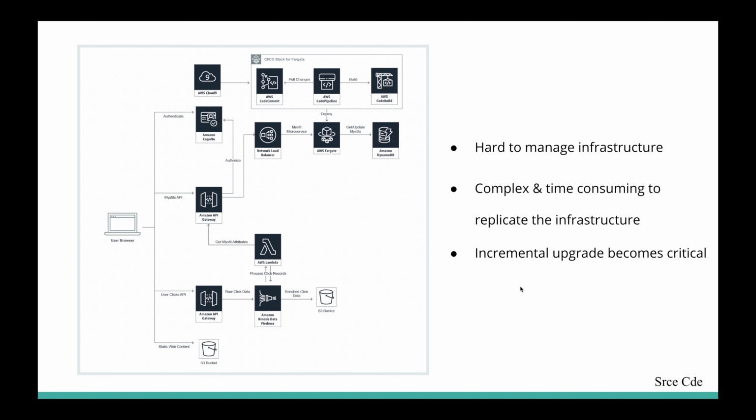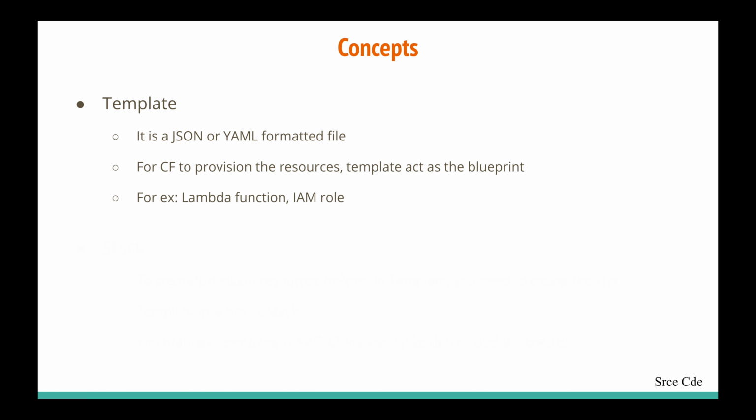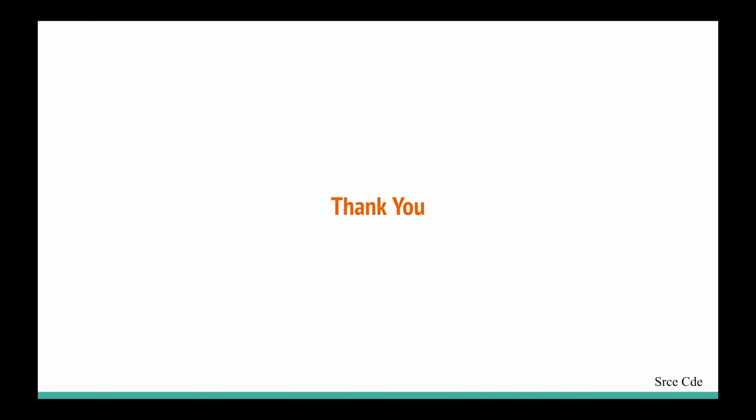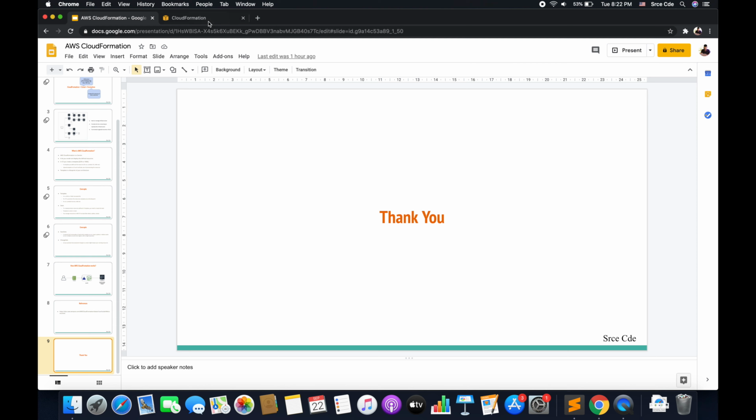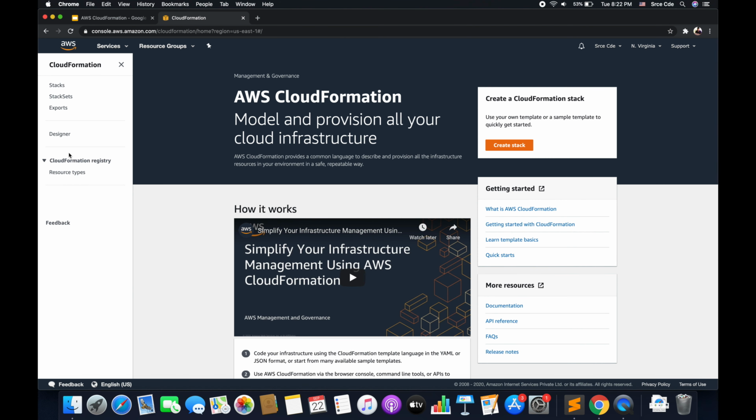And then we have the third problem, that is, incremental upgrade becomes critical. So incremental upgrade becomes easy by simply updating the stack, and it becomes more reliable with change sets, right? So AWS CloudFormation makes this problem super easy to manage and execute, right? So that's where AWS CloudFormation helps in solving these problems. Now we are done with the presentation basically, right?